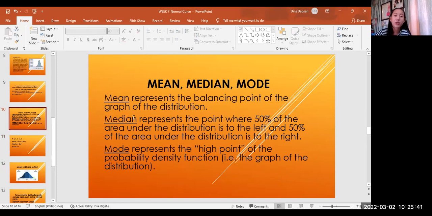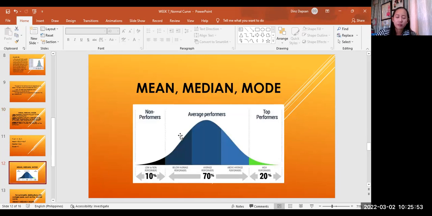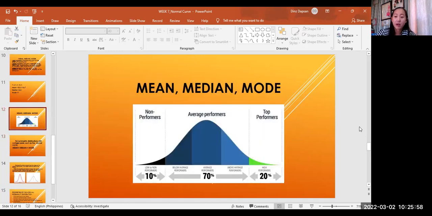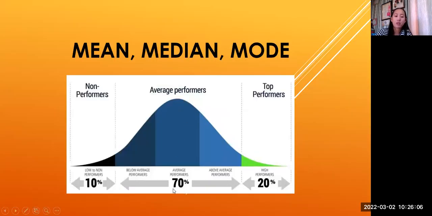Okay, so these three measures of central tendency, okay, are factors affecting our normal curve, or our graph. Okay, as you can see here, mean, median, mode. So the average performers, say for example, we have this 70% is the average or the mean.